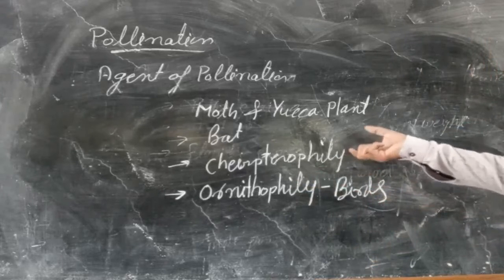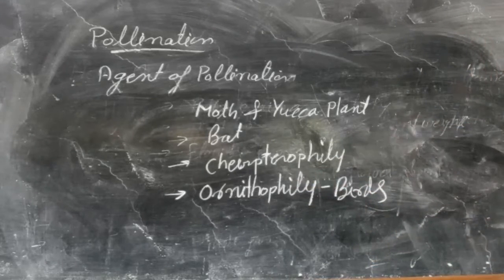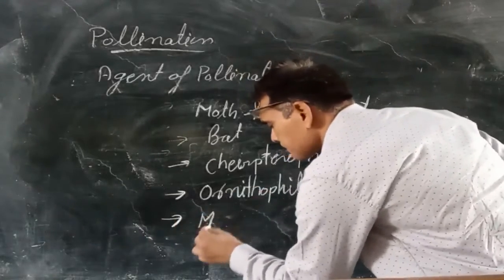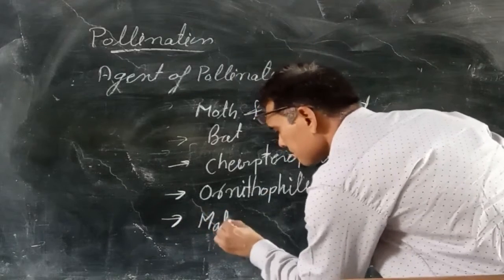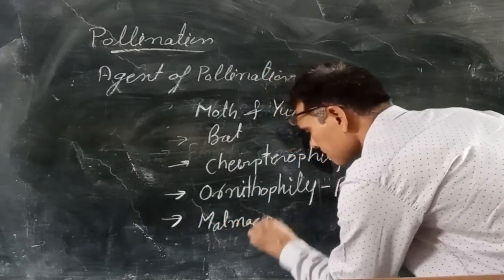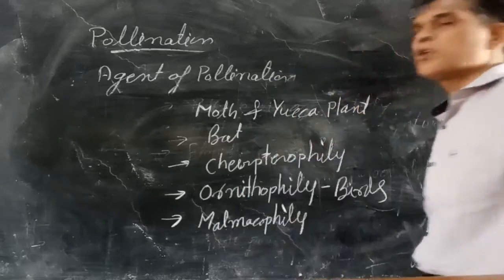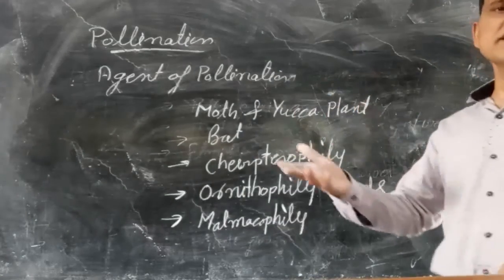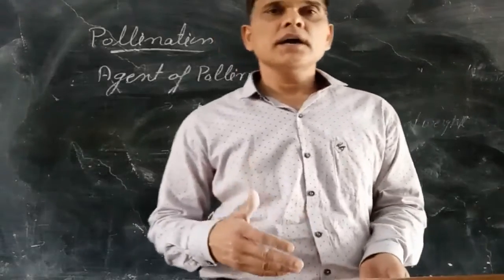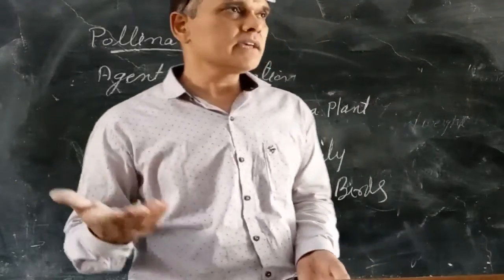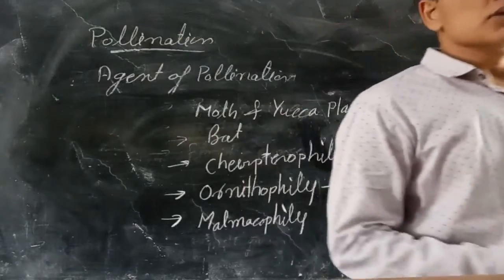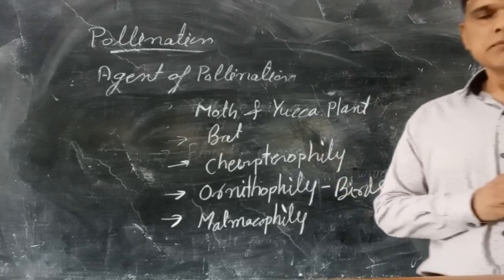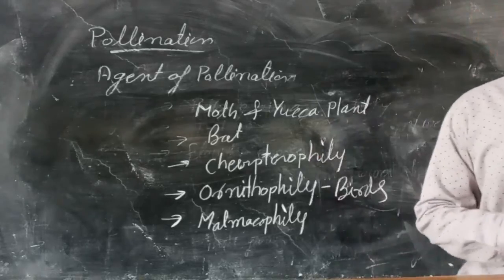When pollination occurs through snails, that is Malacophily. And entomophily is through insects. So these are the different types of pollination in which pollen grain is transferred from anther to stigma.